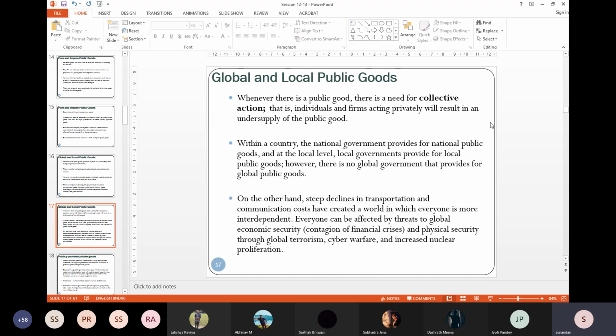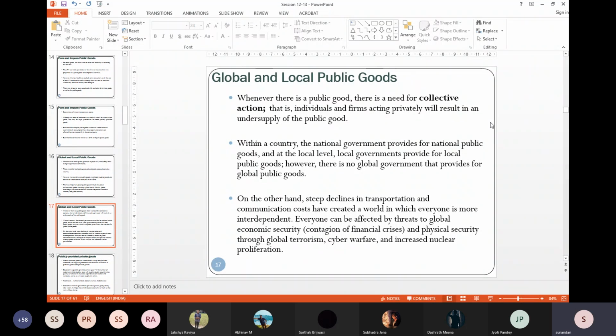People will try to free ride, not reveal their actual willingness to pay. So the total willingness to pay will be quoted less. So the demand curve is misrepresented, underrepresented, and hence it will be undersupplied.